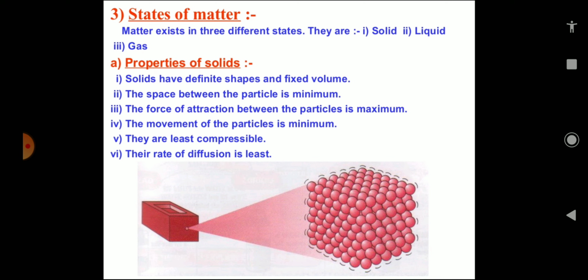These states of matter arise due to the variation in the characteristics of the particles of matter. The particles of matter are different in different objects, their arrangement is different, the forces between the particles are also different, and that is why the things exist in different forms, different states.